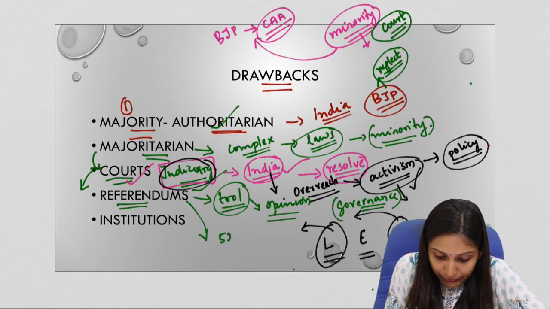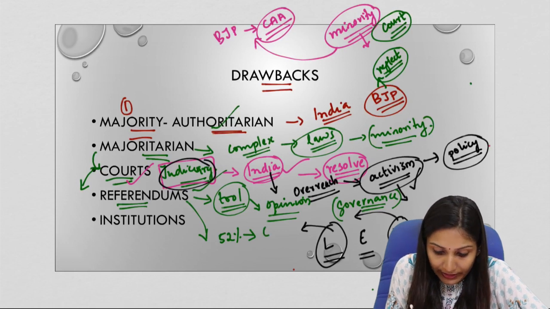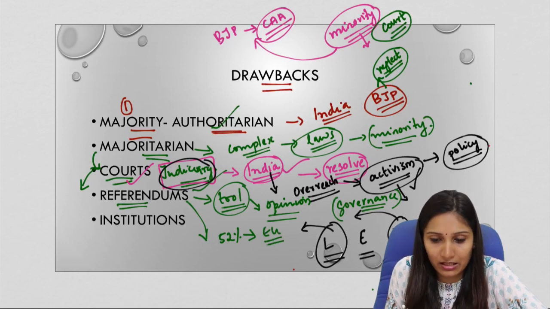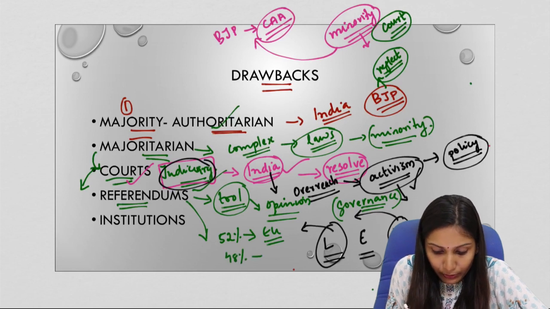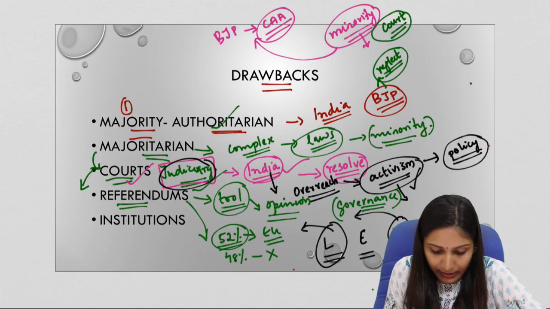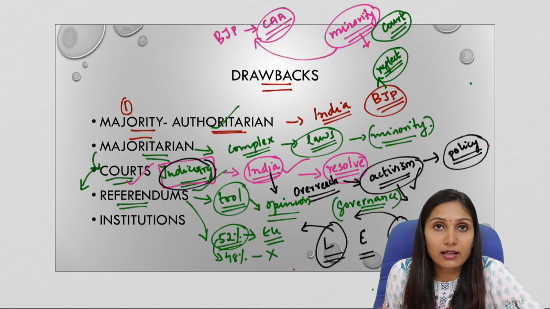Now, for example, 52% of people living in Britain wanted to leave the European Union. There is a Brexit. Now, 48% did not want to leave the European Union. Now, what will happen? The majority decision will be taken. Here also the interest of all the people cannot be considered.